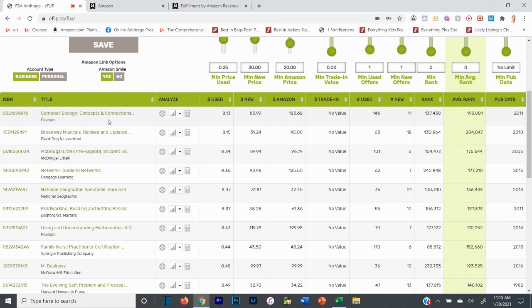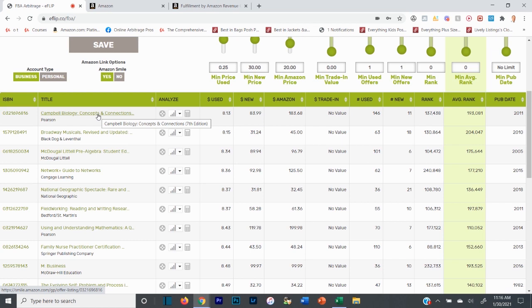But I work a lot faster just doing one of them and focusing on one of them, because I can then be thinking, okay, I'm sourcing new right now, or, okay, I'm sourcing used. If I'm constantly flipping back between am I sourcing new, am I sourcing used, it takes me a lot longer to go through them. Obviously, I'm going to go through them slow here to show you, but then you'll see me source through them fast, and you'll see just how fast you can do this and how much money you can make in a short period of time once you get good at it and once you understand it.